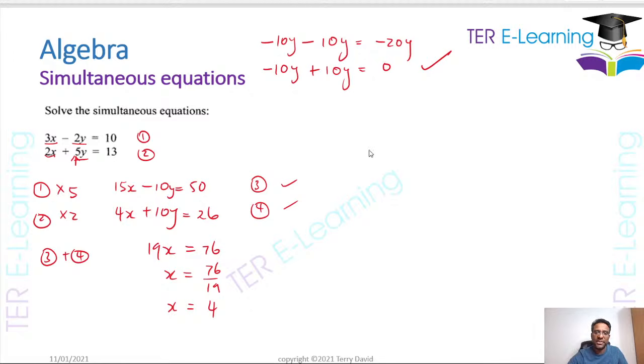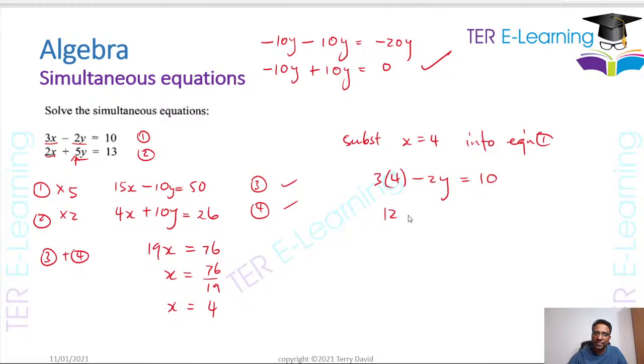Next thing we need to do now, we need to figure out y. So we can substitute x into any one of the equations. So we can say substitute x equal 4. I usually just go for the first equation, right? Into equation 1. And what I'm going to get here is 3 multiplied by 4 minus 2y is equal to 10.